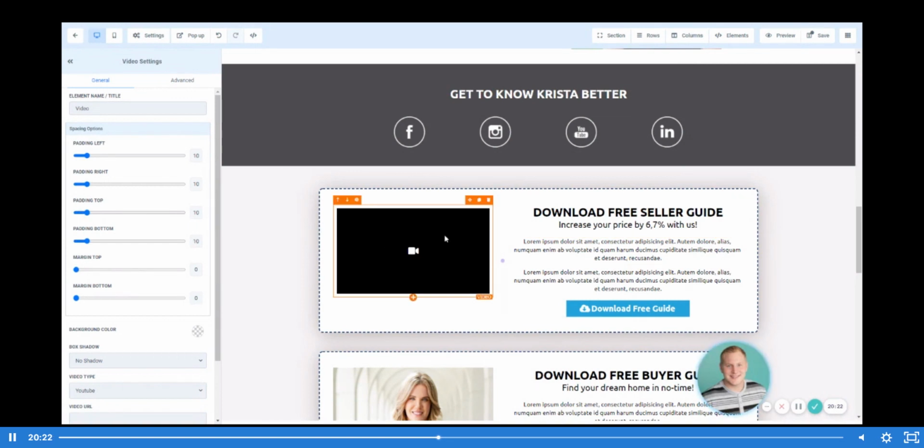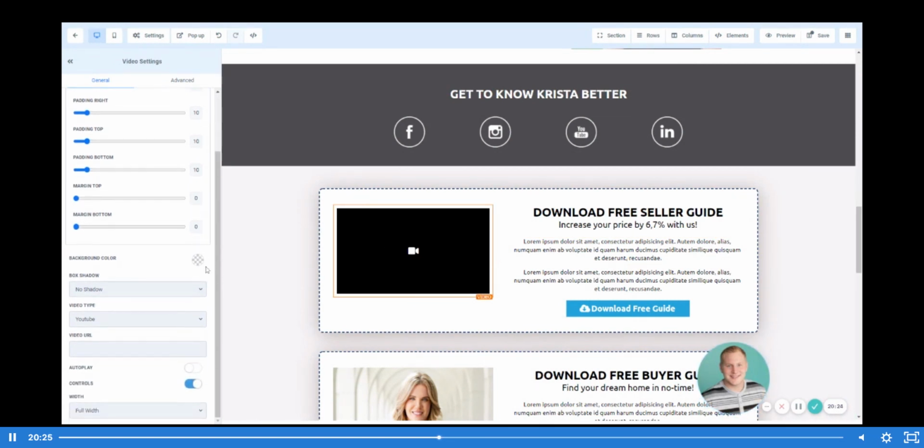Now we have several different options to import that video directly into the platform. Right now, I'm just going to go on YouTube and find a video at random. And you guys won't be able to see my screen while I do it because I'm on a Loom. But give me just a moment. I'm going to pop into YouTube and go ahead and pull up Real Estate Seller's Guide.